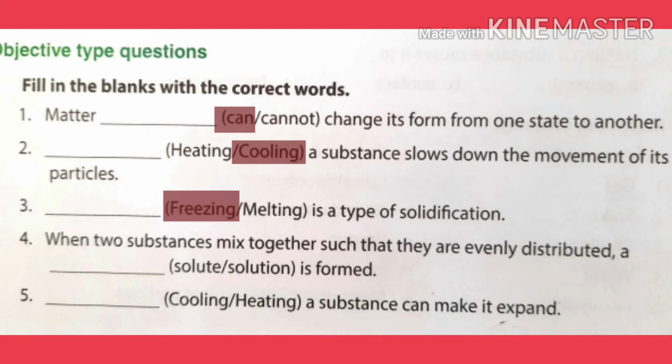Fourth one is when two substances mix together such that they are evenly distributed, a dash is formed. Solute or solution? It forms a solution. Fifth one is dash a substance can make it expand. On heating, the substance expands.